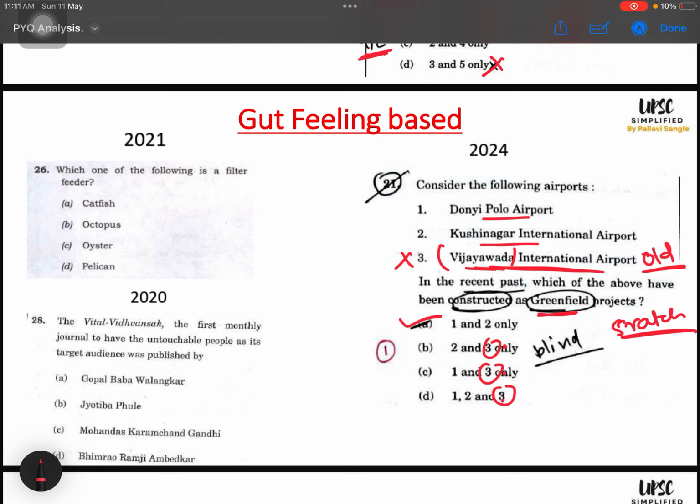So you have to identify your gut feeling based questions, your hard category questions, your knowledge based questions, your logic based questions. For everybody, it will be different based on their preparation level. Okay? And you can go ahead dealing with these questions right there, so that your number of attempts will increase, and your chances of getting questions right will increase.